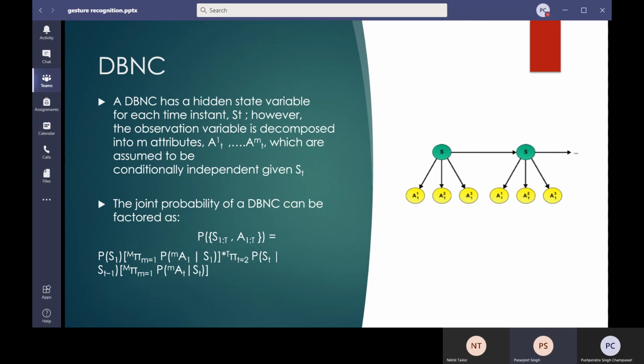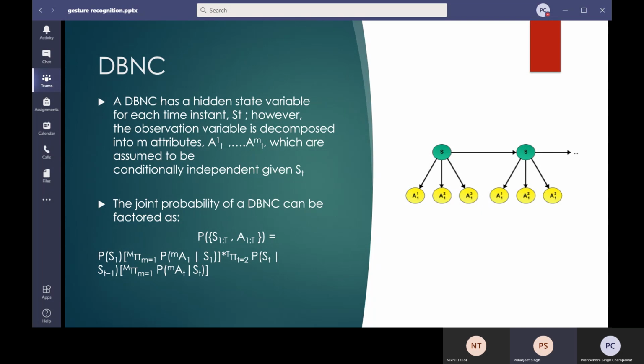Now, what is the right part? This is the transition network. How? So let's see. The probability of S_t given S_t minus 1, given the previous state, the probability of this state, multiplied by the probability of this state's variables given the state. Now, as the other variables are independent given the state, those will not come into the picture.